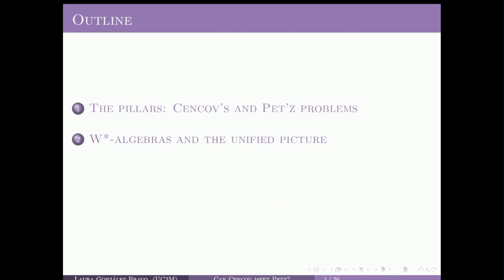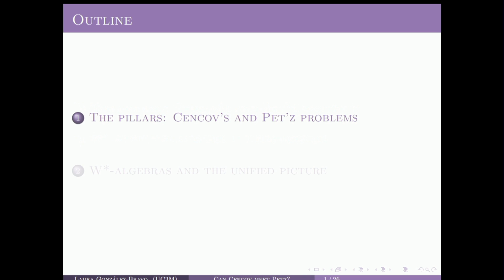So this presentation will be divided into two main parts. In the first part, I will briefly recall the pillars of classical and quantum information, namely Cencov and Petz problems, so maybe I will bore you a little bit in this part. And in the second part, I will briefly introduce the framework of double-star algebras, and I will present you a unified mathematical picture for quantum and classical information geometry in finite dimensions that encompasses and unifies Cencov and Petz problems. So let's start with the first part.